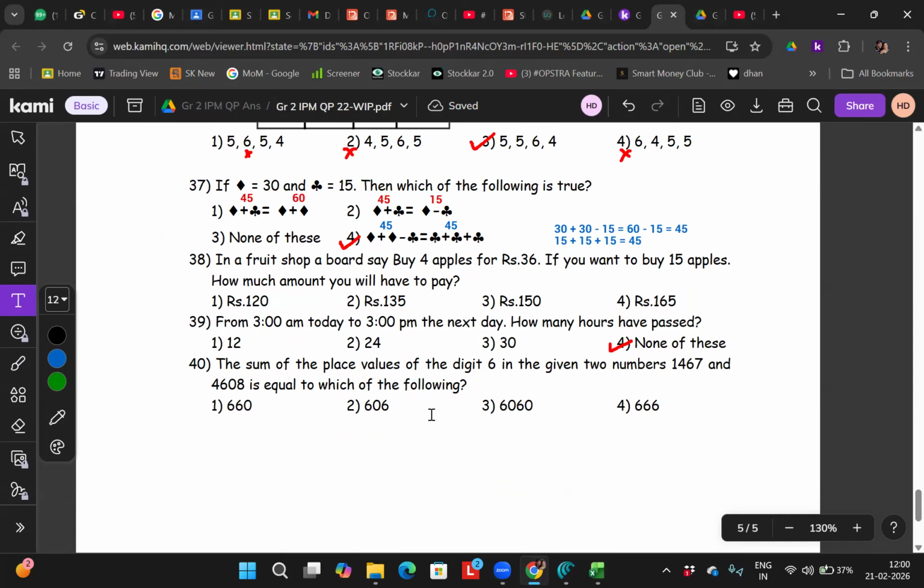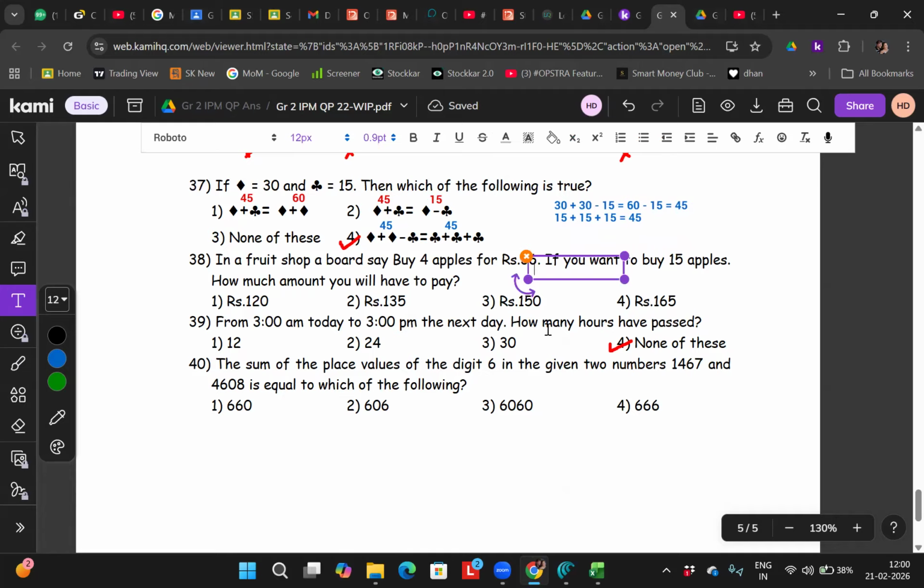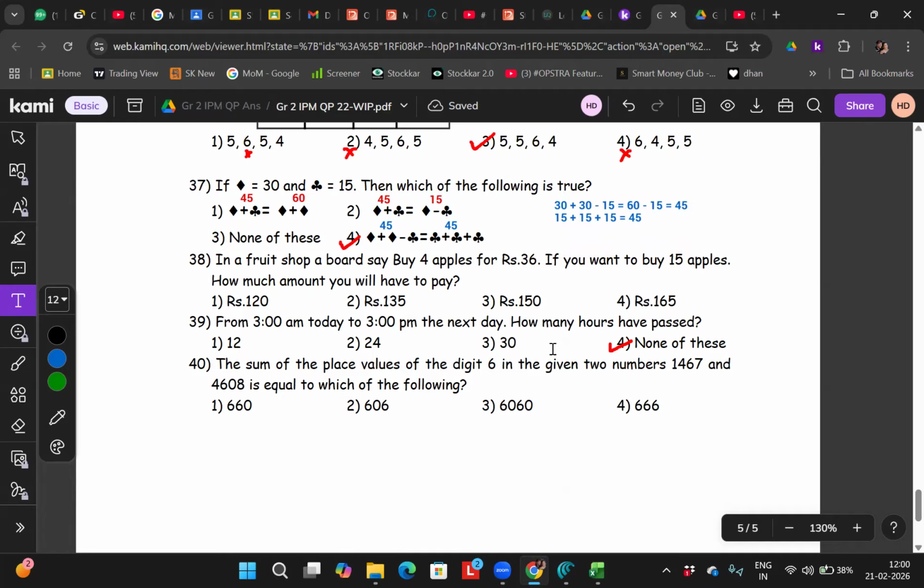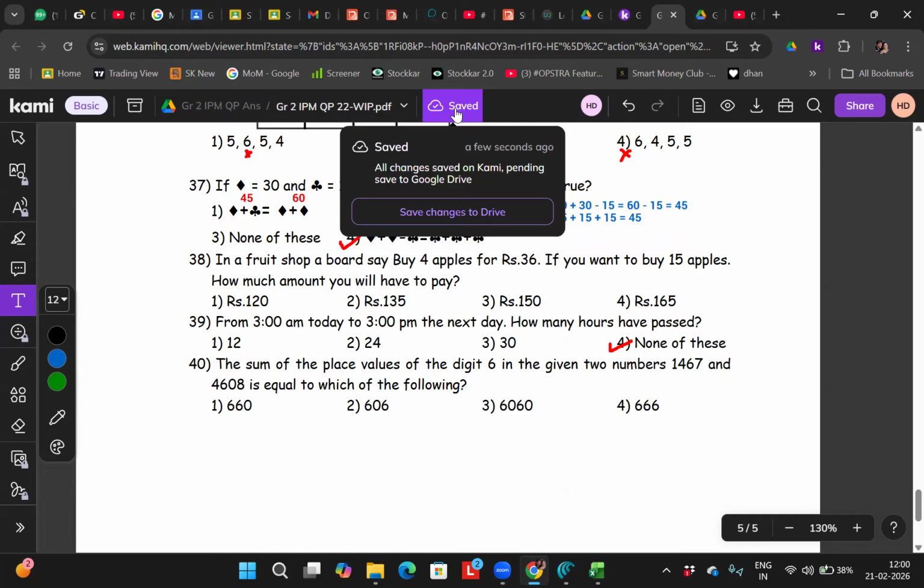Next. In a fruit shop, a board says buy 4 apples for 36 rupees. If you want to buy 15 apples, how much amount will you have to pay? Let me read this. In a fruit shop, a board says buy 4 apples for 36 rupees. If you want to buy 15 apples, how much amount will you have to pay?